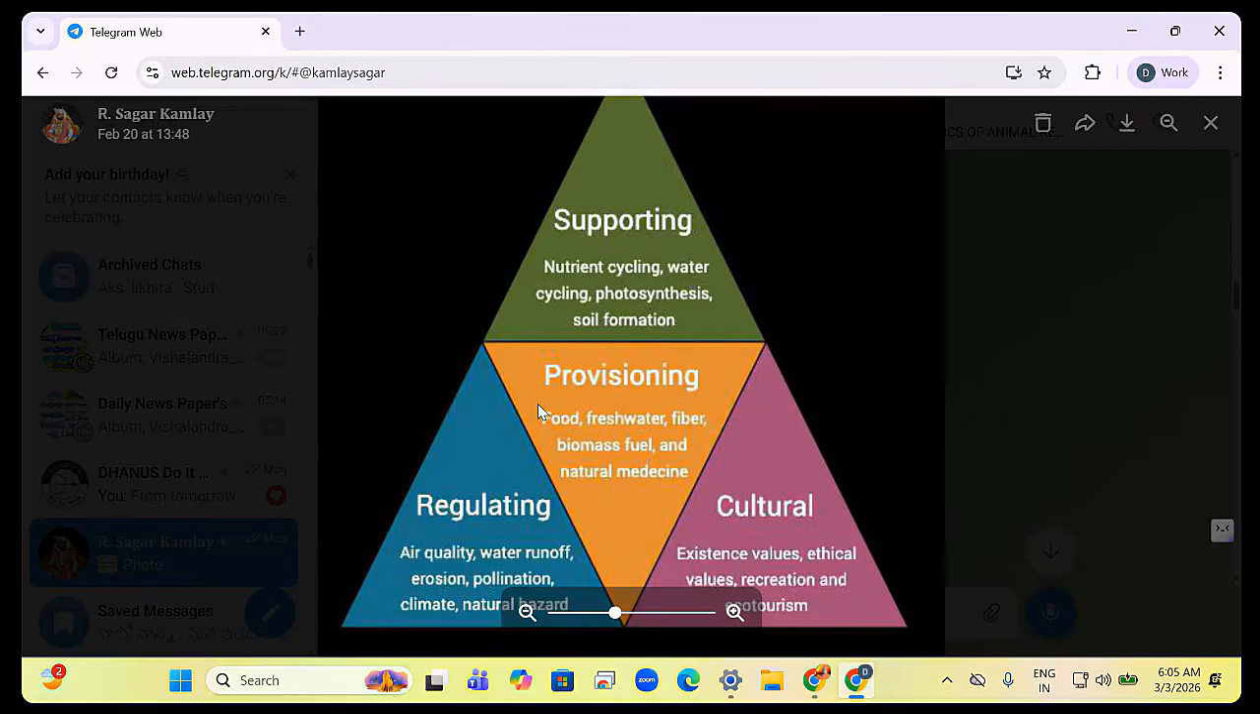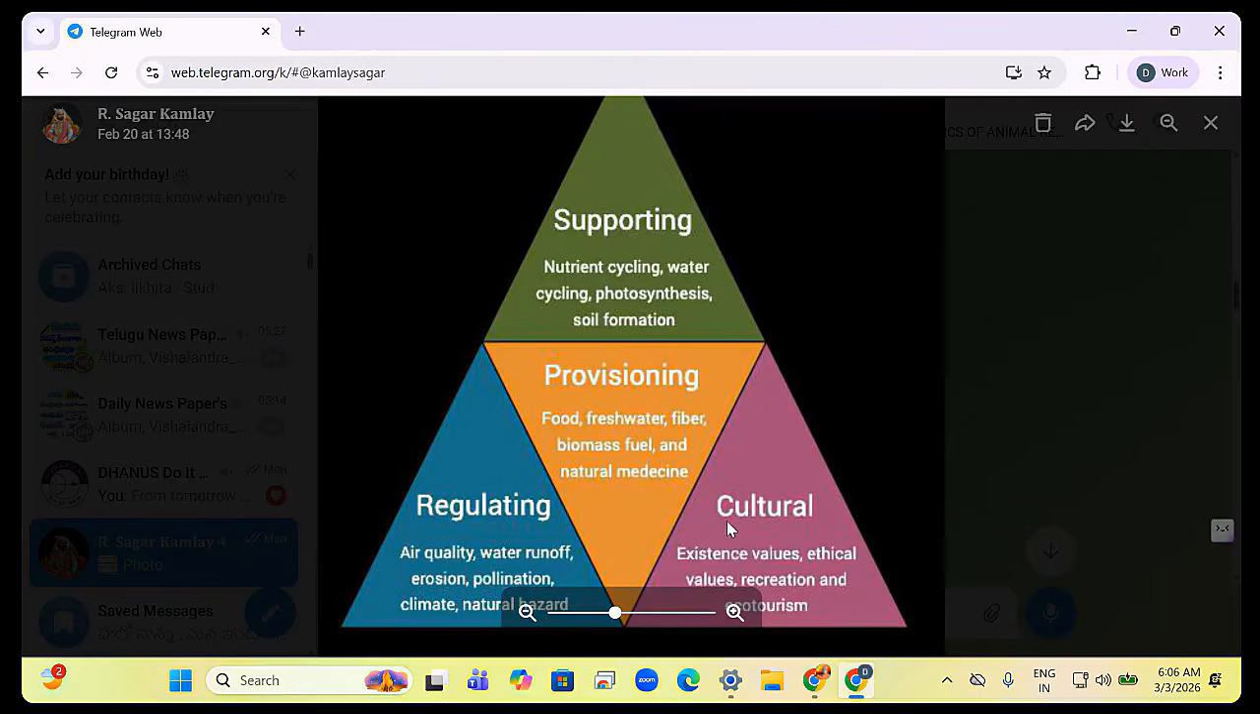Second one is provisioning. Ecosystems provide food for us, water, fiber, biomass for survival. Provisioning ante biotic components survive avvadaniki em istundi idi ani. This is called provisioning service. Now how it is helping, supporting nutrient cycling, water, regulating service. How it regulates air quality, water runoff, erosion, pollination, climate, natural hazards. So this is regulating service of ecosystem.